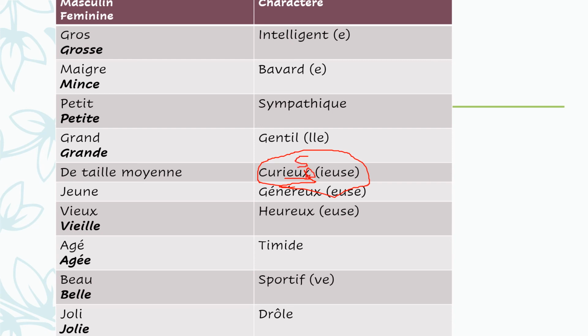That's what's meant by in the brackets IEUSE. Let me just explain it here. Elle est curieuse. Mon amie, ma meilleure amie, my best friend is curious. La meilleure amie est curieuse. Elle est curieuse. Alright? Similar thing with the généreux, which means kind.